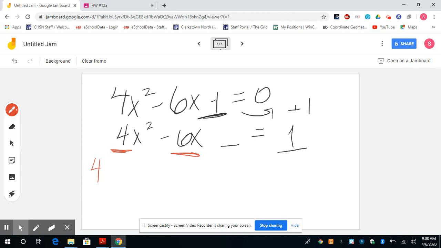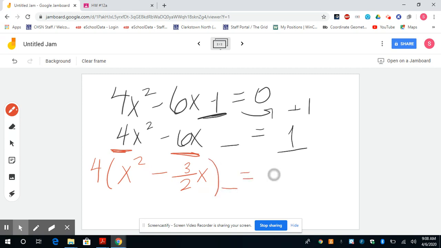We're going to factor out the 4 because we want this to be 1. And it's okay if we get a fraction. So we take out the 4, we have x squared minus 6 fourths, you can just leave it as a fraction, 3 halves x, or you can leave it as 6 fourths x. It doesn't matter.